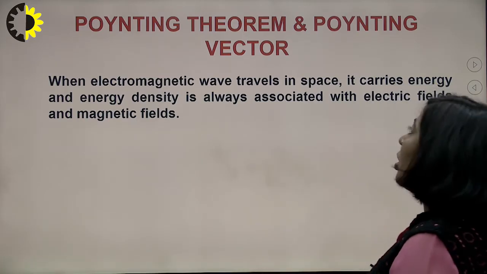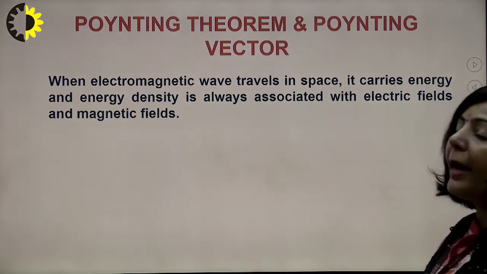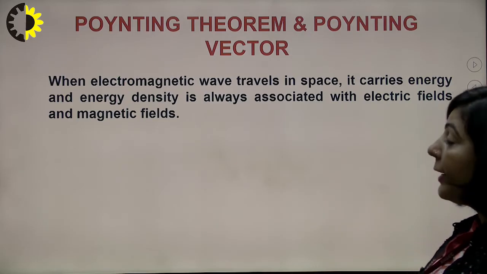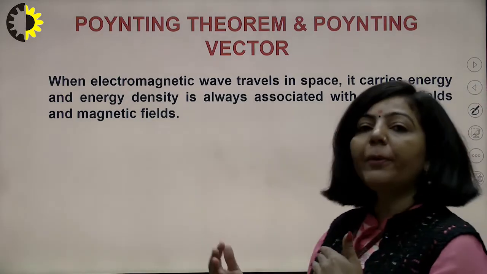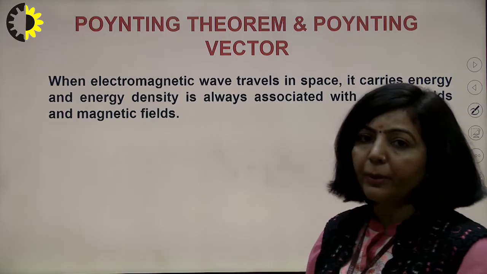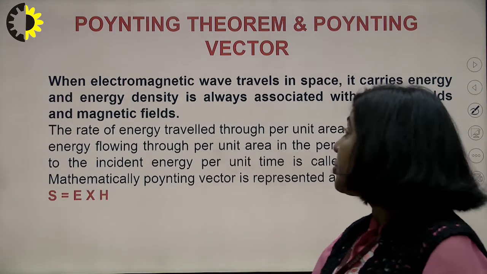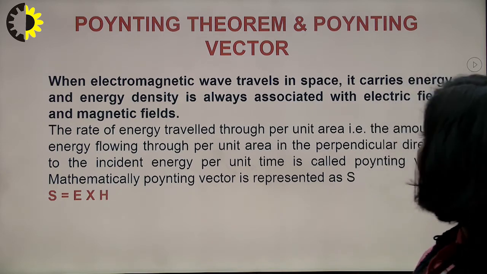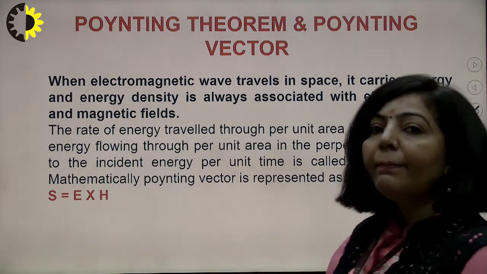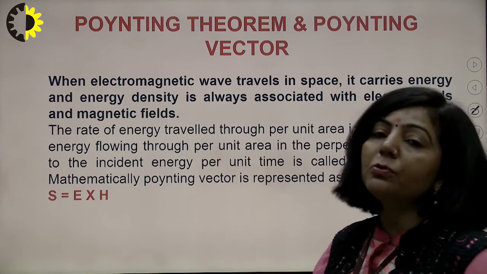Energy density is always associated with electric field and magnetic field. So whenever a pulse is propagating, it is carrying energy along with it. The rate of energy traveled per unit area, that is the amount of energy flowing, the flow of energy, is also known as power.